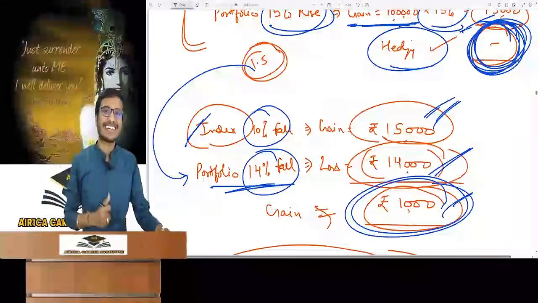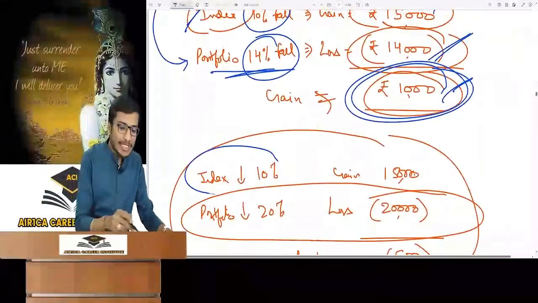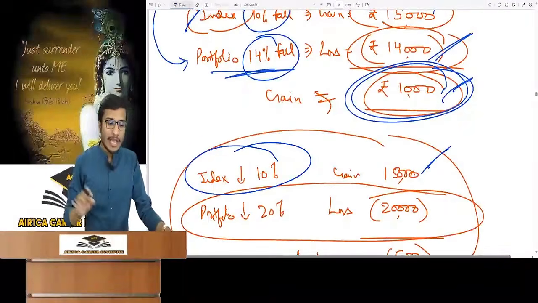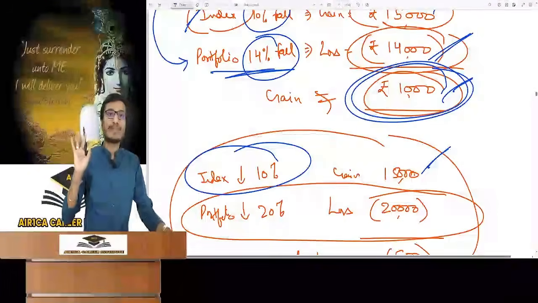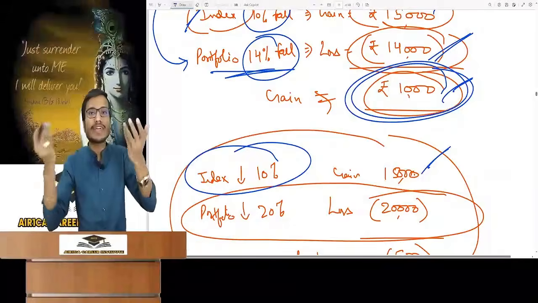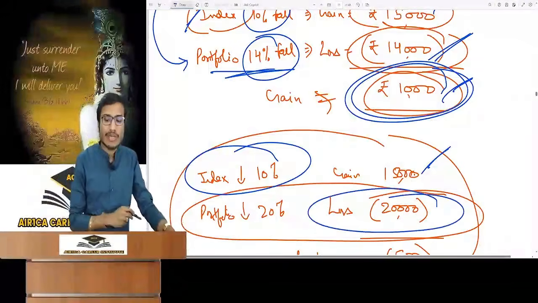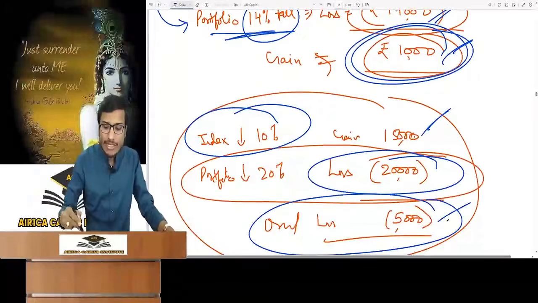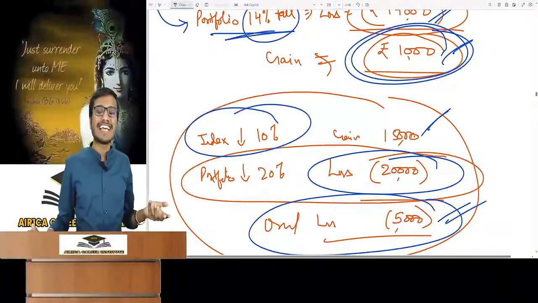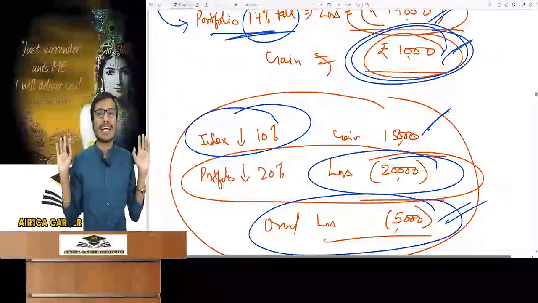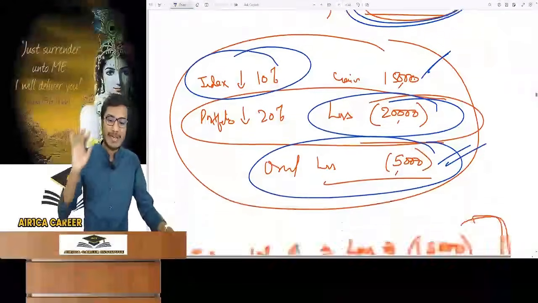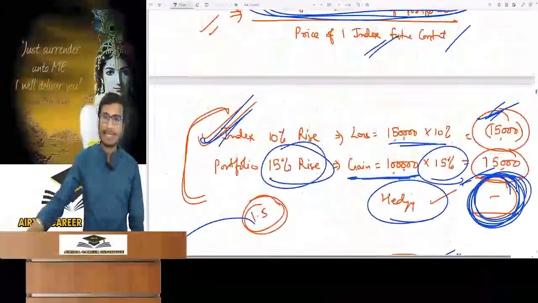Yes, you can. Look at one more scenario. The index has fallen by 10% on maturity and it has gained 15,000 on downside betting. The portfolio fell by 20% on maturity. Yes, anything can happen. The market can go anywhere. Beta can't work as we think. So 20,000 loss in portfolio. So what is net overall? 5,000 loss. Sir, even after hedging, can there be a loss? Of course, there can be a loss. It is not necessary to have no gain or loss in hedging. It can go anywhere in the market actually. Did you understand? Just store it in your brain and you will not face a problem.